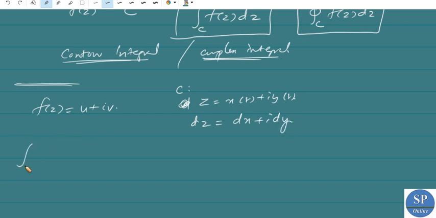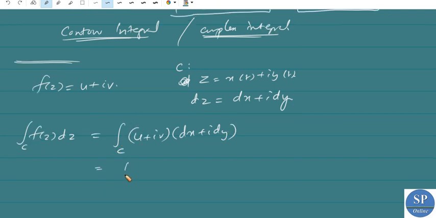So the integral over C of f of z dz can be written as the integral over C of u plus iv into dx plus i dy. This equals the integral over C of u dx plus i u dy plus i v dx, and since i squared is minus 1, minus v dy.